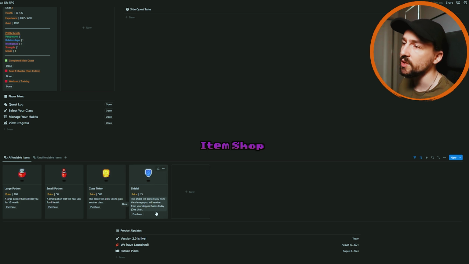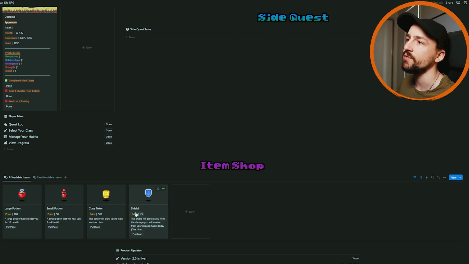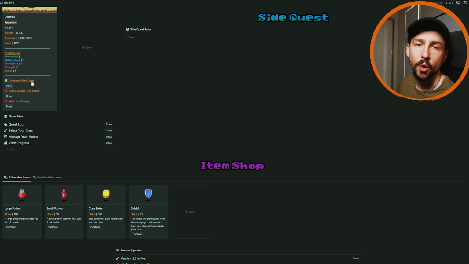I can buy a shield, so let's say you're somewhere and you really just can't get your habits done this day. You can buy one of these items and it will protect your health the next day from getting damaged, because you went, no, today I'm just going to spend a little bit of my gold here, and that way I won't take my damage for the habits I don't get done today. I'll give myself a pass today.